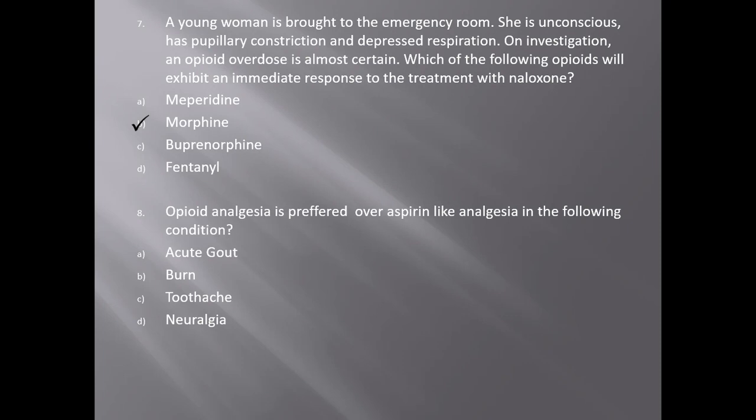Opioid analgesia is preferred over aspirin-like analgesia in the following condition. A. Acute gout. B. Burn. C. Toothache. And D. Neuralgia. And the answer is B.